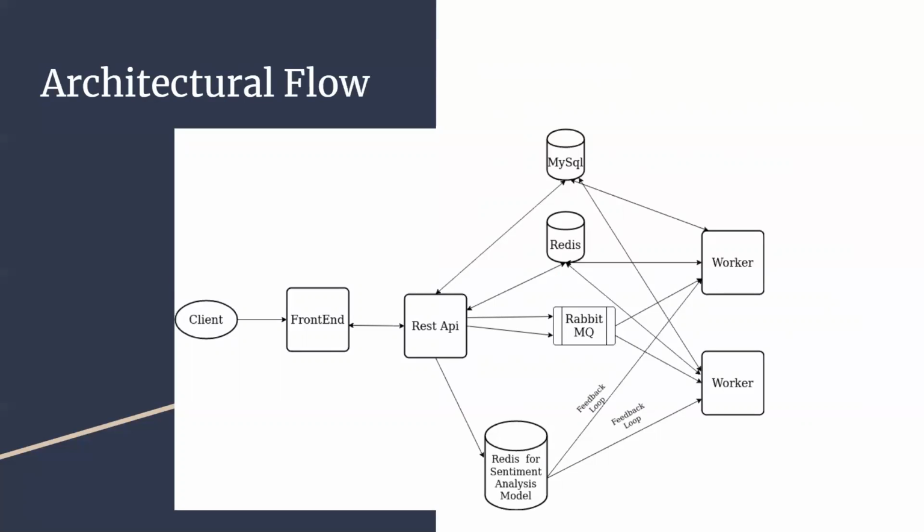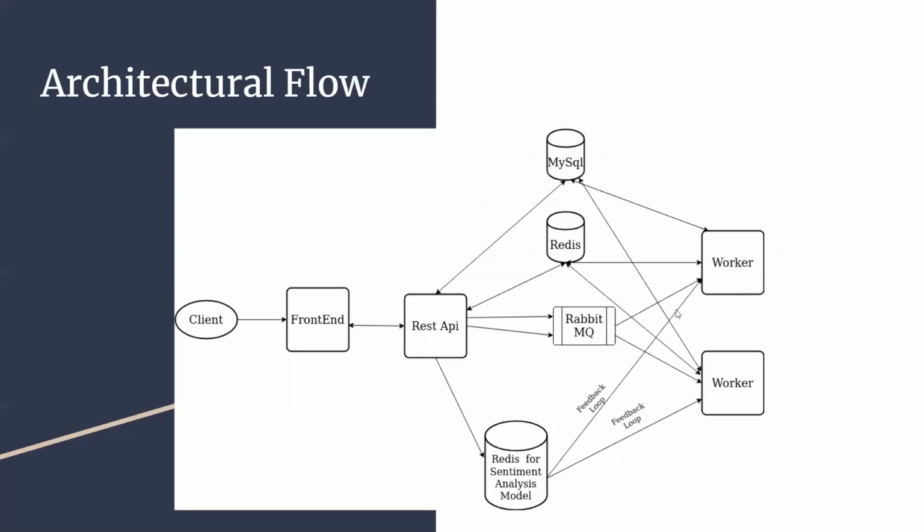While the worker is processing the documents and sending them off to the databases, the REST API is waiting for the database to be updated with the hash of that document. When it's updated, it then sends the analysis back to the front end to present to the user. From there, the user can say that the analysis is incorrect. If so, you can put in the correct sentiment, which will then be sent back to the Redis sentiment analysis model and be updated, so the workers will have a more accurate model in the future.